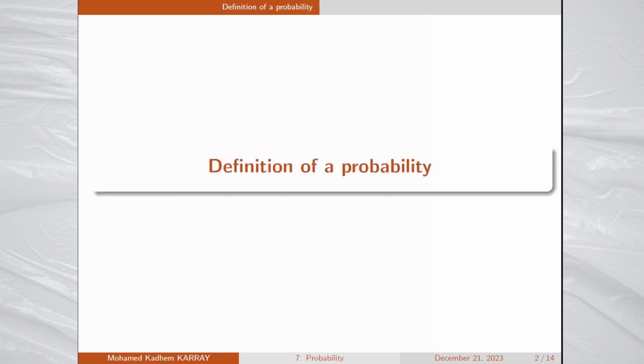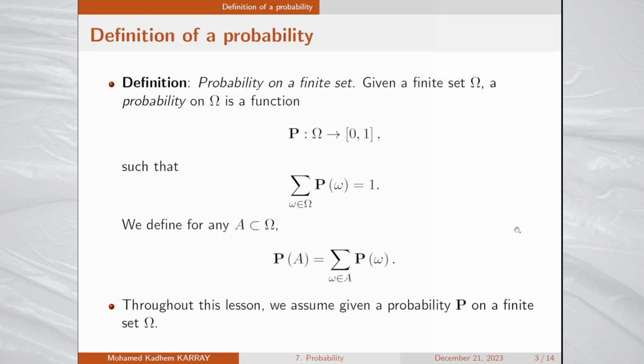So let's firstly define what is a probability. Given a finite set capital omega, a probability is a function denoted p from capital omega to the interval [0, 1], such that the sum over all omega within capital omega of p of omega equals 1.